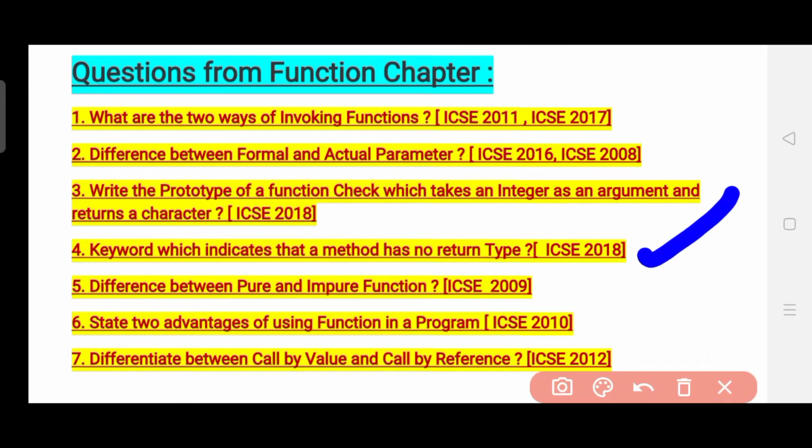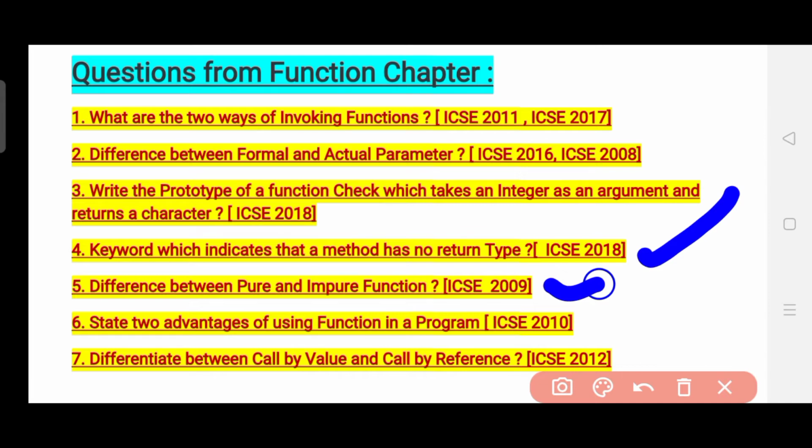Then comes the fourth question, which says: a keyword which indicates that the method has no return type. This was asked specifically in the year 2018, and I hope you all know this answer. I think the answer is void. So the keyword is void. The fifth question is the difference between pure and impure function. Yes, I think most of you have read this question, and if you have not, do prepare yourself. It was specifically asked in the year 2009.